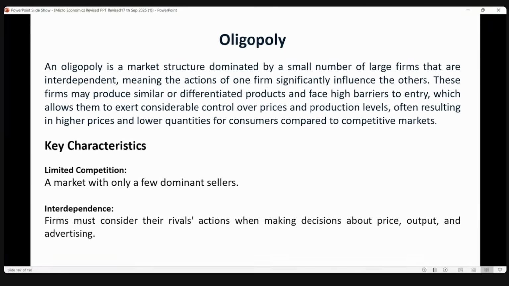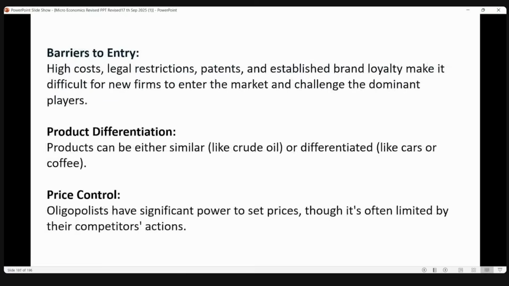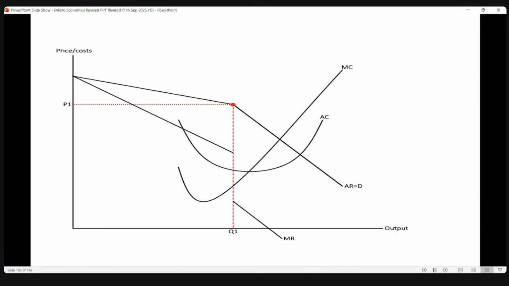Okay, oligopoly cleared. Only this diagram you read, and the features also.